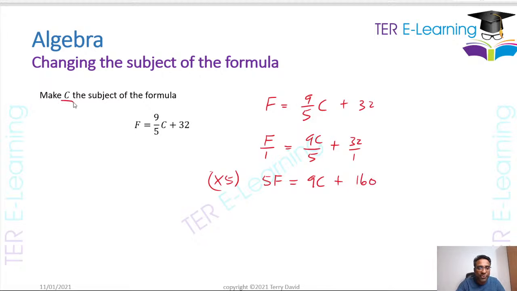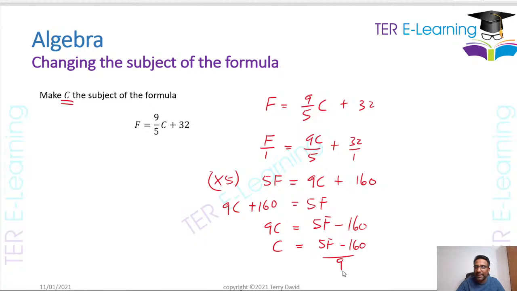Let's go back and see what we're trying to make the subject. We're trying to make C the subject. Just like in the previous question, I'm going to write 9C plus 160 is equal to 5F. So 9C is equal to 5F minus 160. Therefore C is equal to 5F minus 160 over 9. This is just another example, and again, this requires practice.